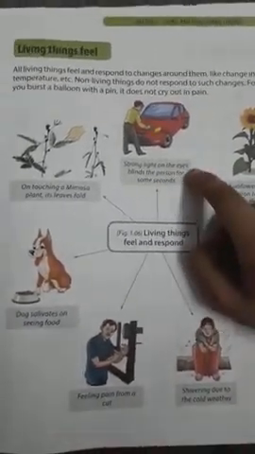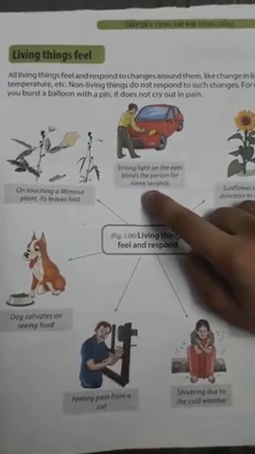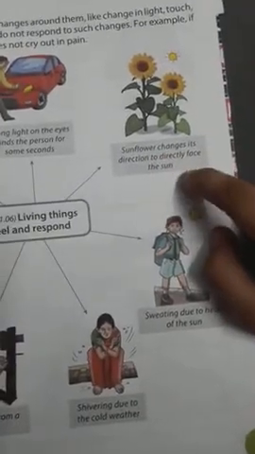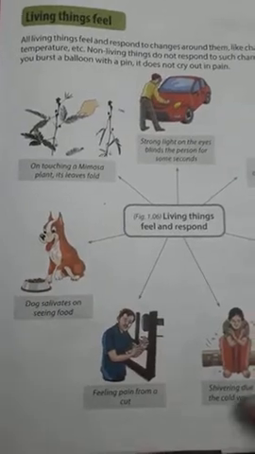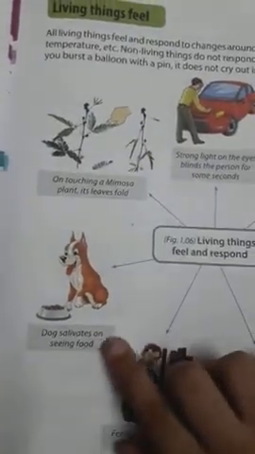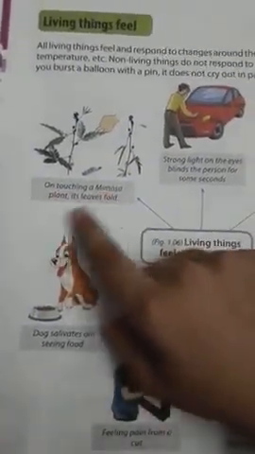Strong light on the eyes blinds the person for some seconds. You can see this man covering his eyes. A sunflower changes its direction to directly face the sun. Sweating due to heat of the sun. Shivering due to cold weather. Feeling pain from a cut. A dog salivates on seeing food. On touching a mimosa plant, its leaves fold.